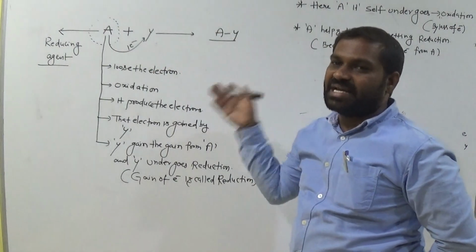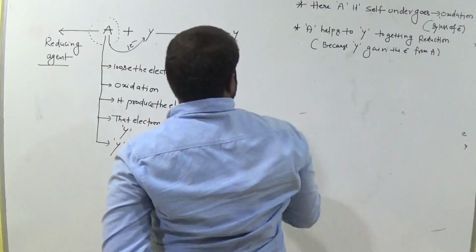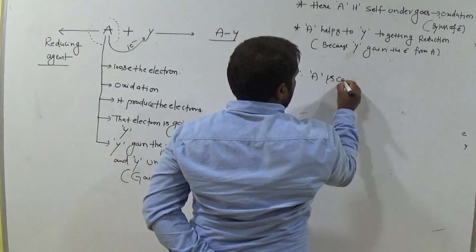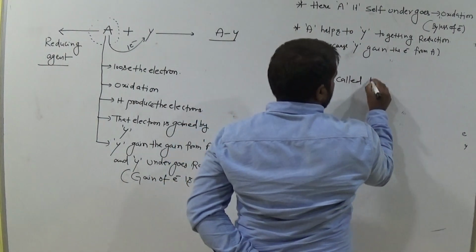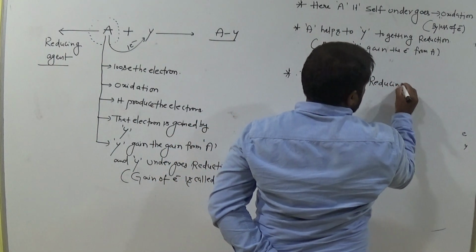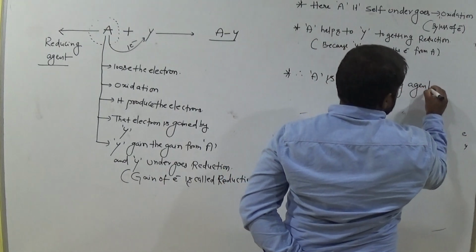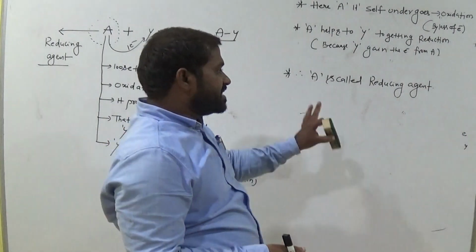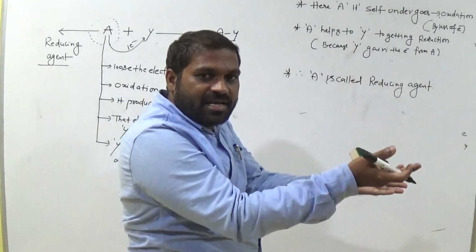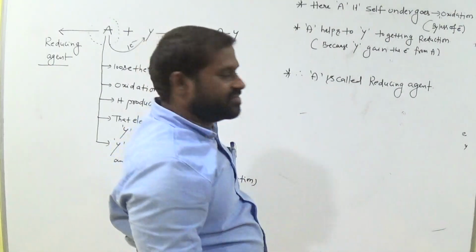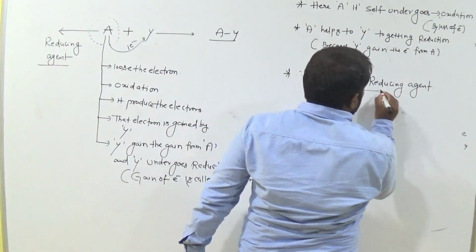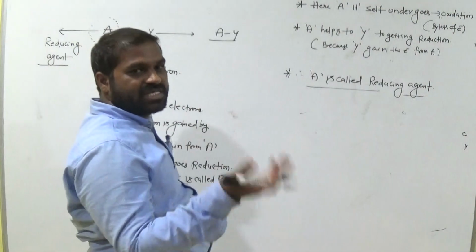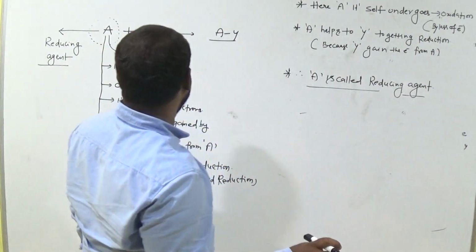Gaining of electron is called reduction. That means A is called, therefore, A is called reducing agent. A is called reducing agent. Reducing agent means it helps the reduction of another, itself it undergoes oxidation. Okay? A is called reducing agent. Okay, reducing agents mean it helps the reduction process, itself undergoes oxidation. Okay, clear, all of you?